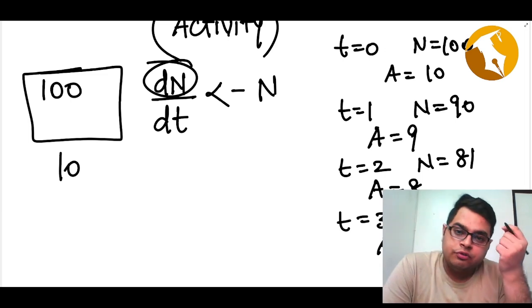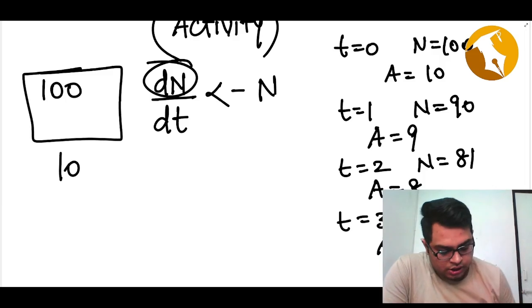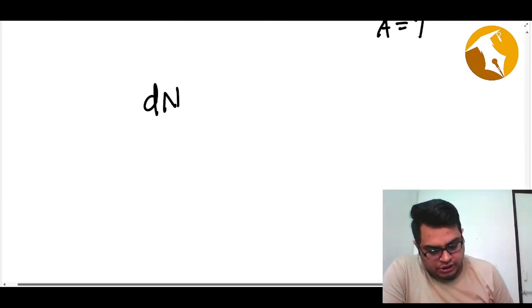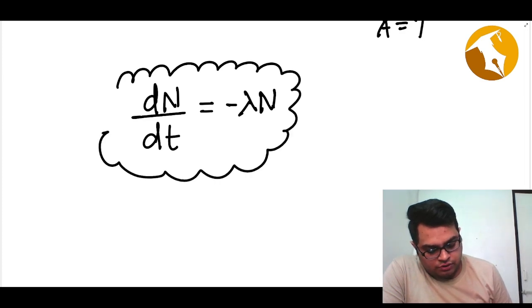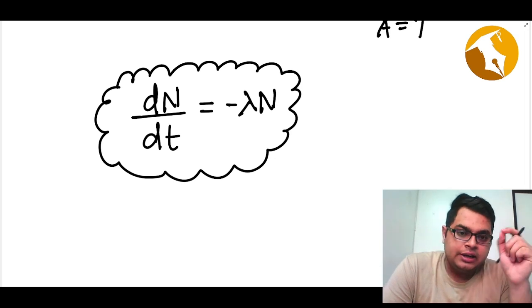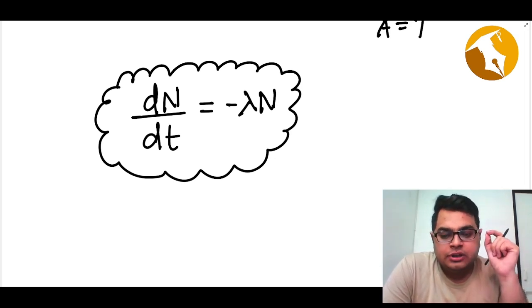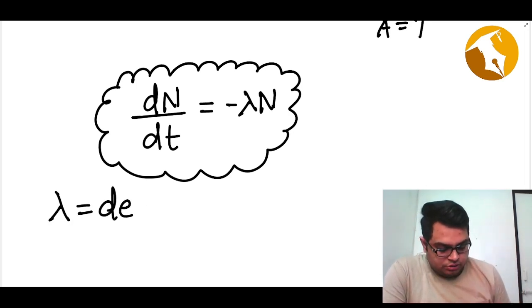So the law of disintegration says dN by dt is equal to minus lambda N. This is your law of disintegration, and you have to remember this law. What is lambda here? Lambda is the proportionality constant, and it is known as the decay constant.